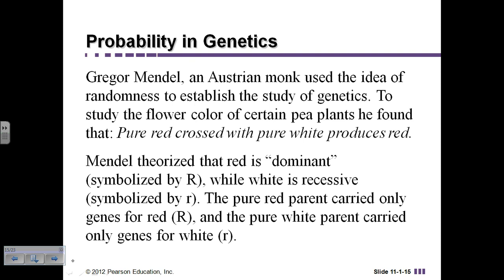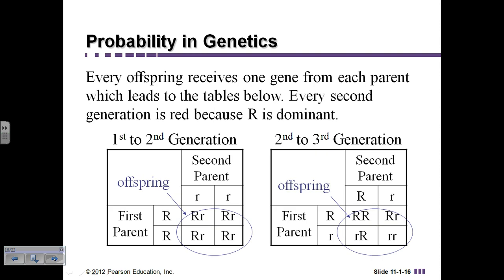Okay, so then we're going to talk about some probability in terms of genetics. And Gregor Mendel was an Austrian monk who did quite a bit of study with pea plants, and he was breeding the pure red plants with the pure white plants. And what he noticed is that almost always he would end up with red. So he theorized that red was dominant and that white was recessive in terms of the genes. So he came up with this information and he placed it into a chart.